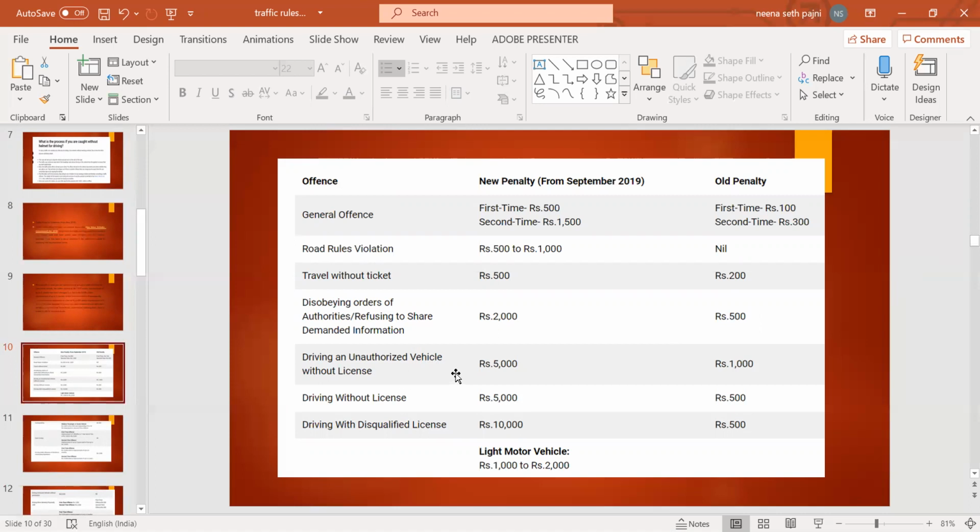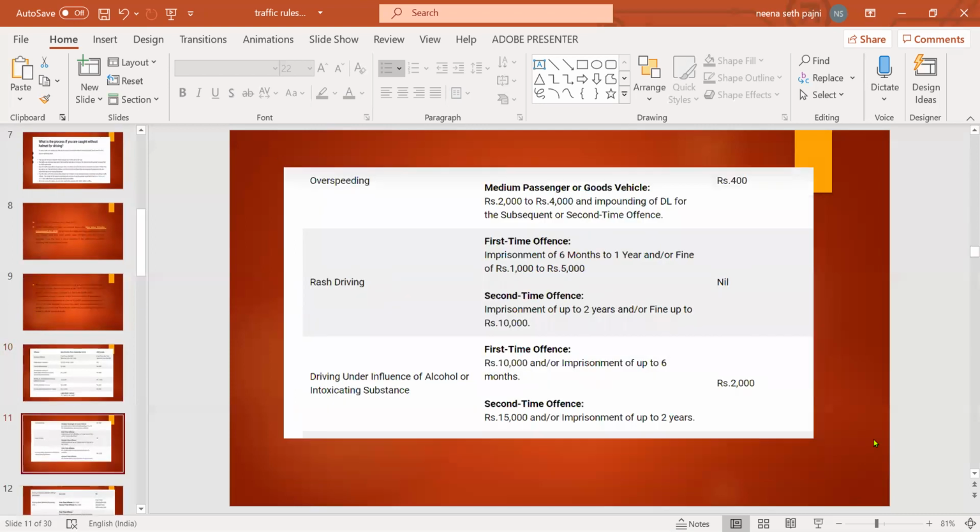Driving an unauthorized vehicle without license, earlier 1000, now fivefold 5000. Driving without license, 500, now it is 5000. Driving with a disqualified license, earlier 500, now it is 10,000. So there is too much increase in the fine. Overspeeding, earlier 400, now from 2000 to 4000, and impounding of the DL for the subsequent or second time offense.